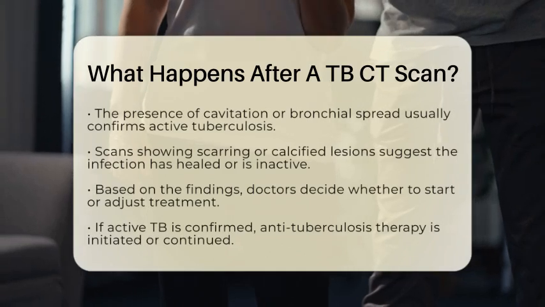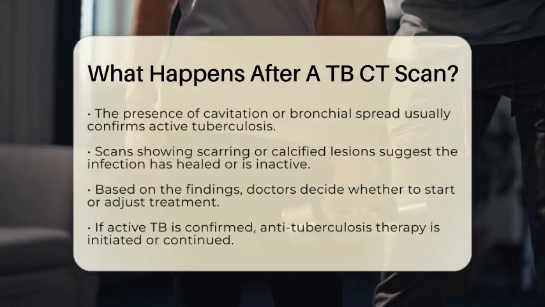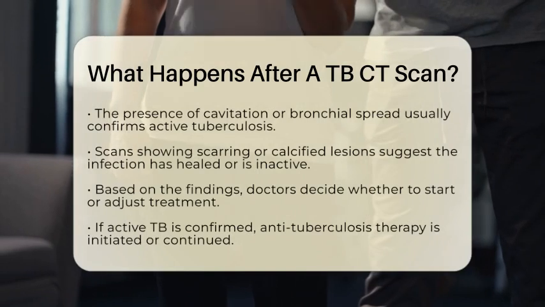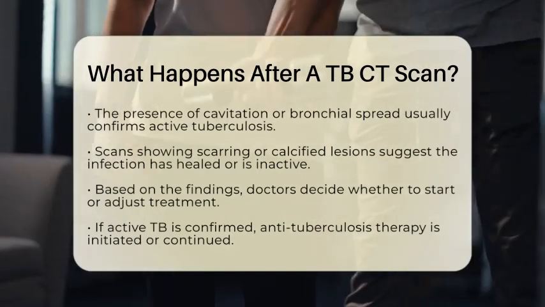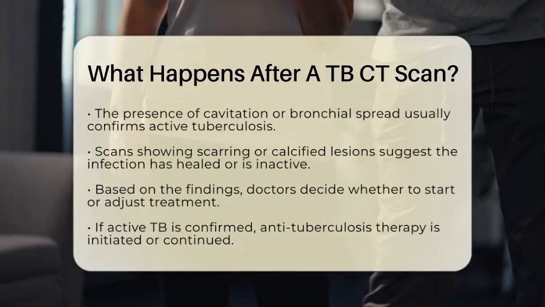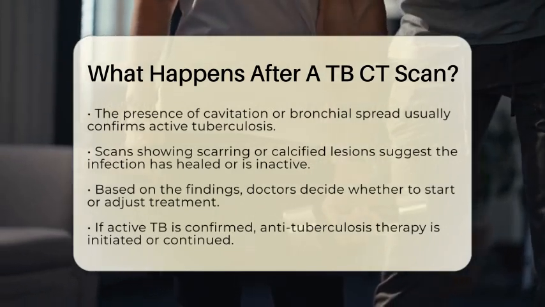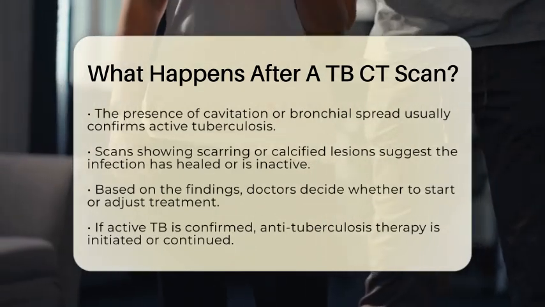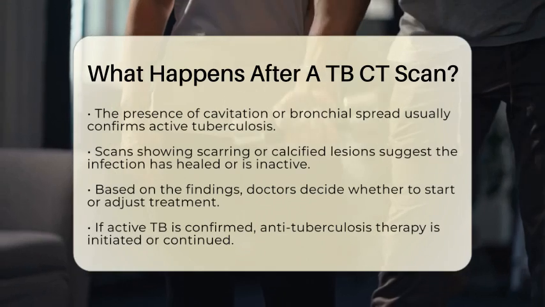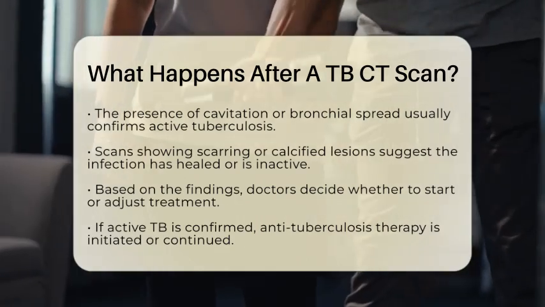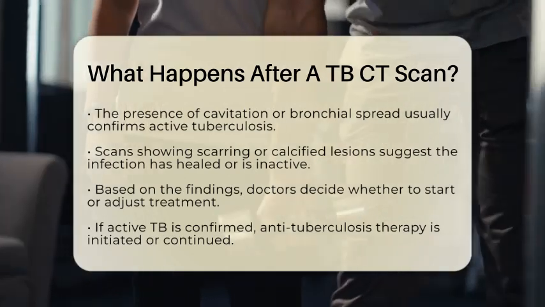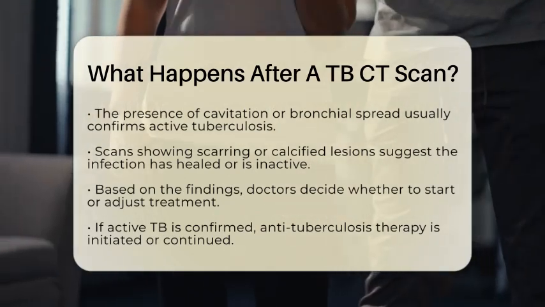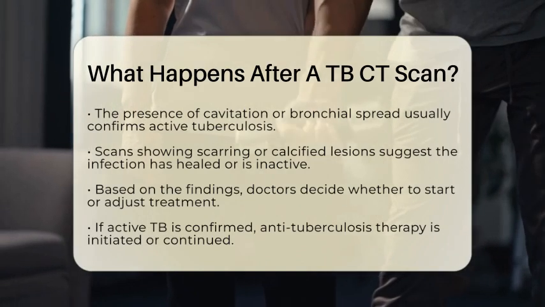Once the images are analyzed, the next step is to confirm the diagnosis and assess how active the disease might be. If the scan shows cavitation, which means holes in the lung tissue, or signs of bronchial spread, it usually indicates active tuberculosis. On the other hand, if the scan shows scarring or calcified lesions, it might mean the infection has healed or is inactive. This information helps doctors decide whether to start or adjust treatment.